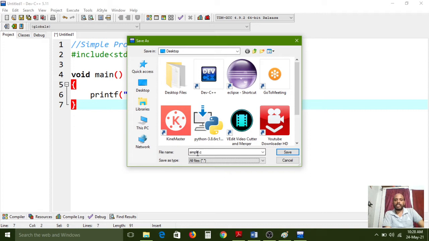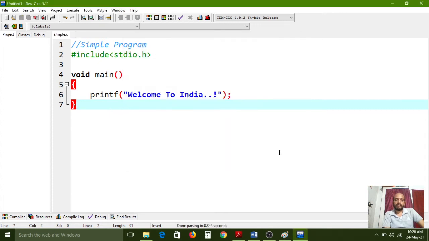But .c is mandatory for each and every C program, so that's why I have given .c here. And down there is Save as type, where you need to put All Files, because I have already given the extension with the file name. Now I am saving on the desktop. This file is saving on the desktop.